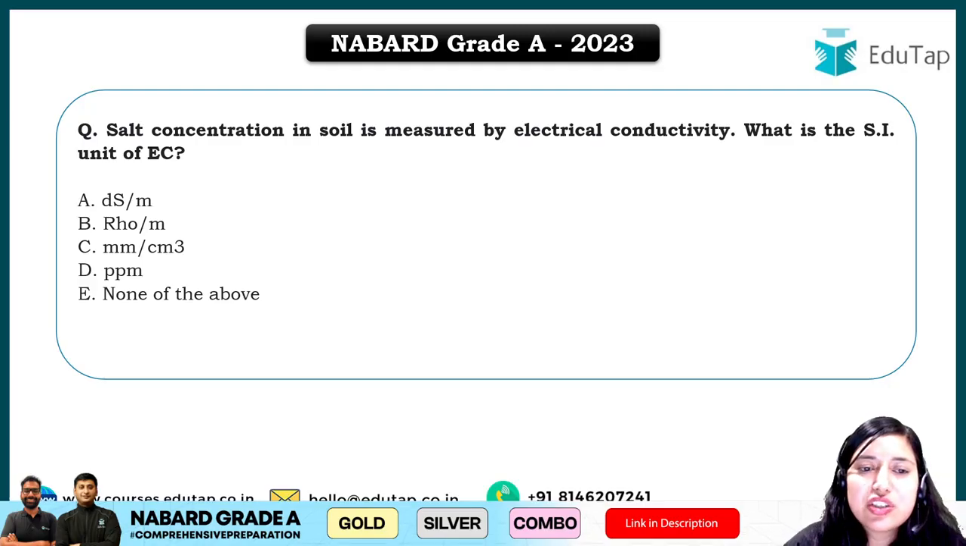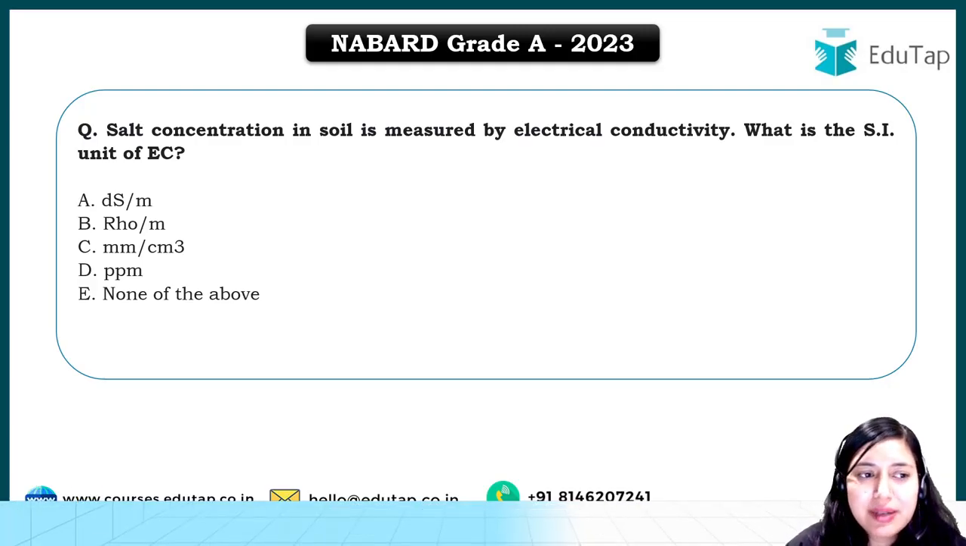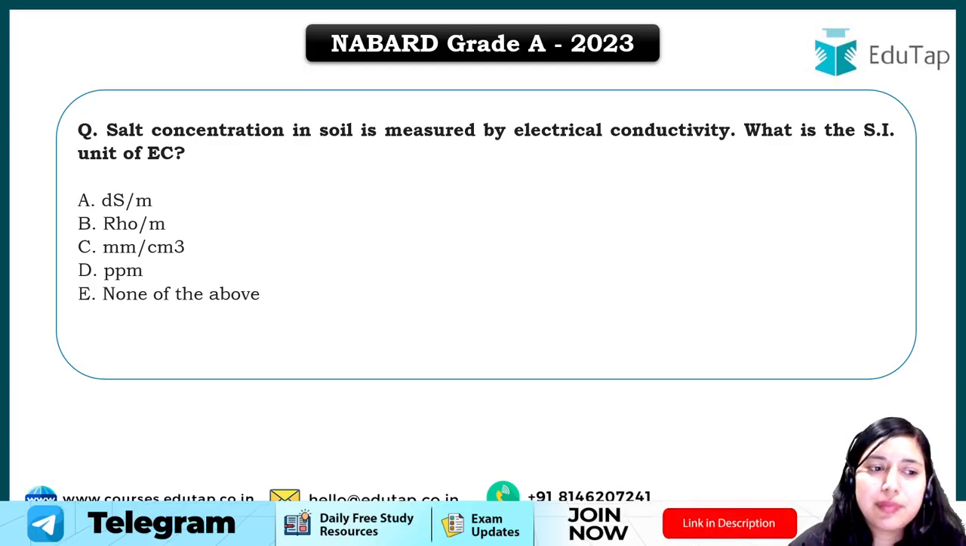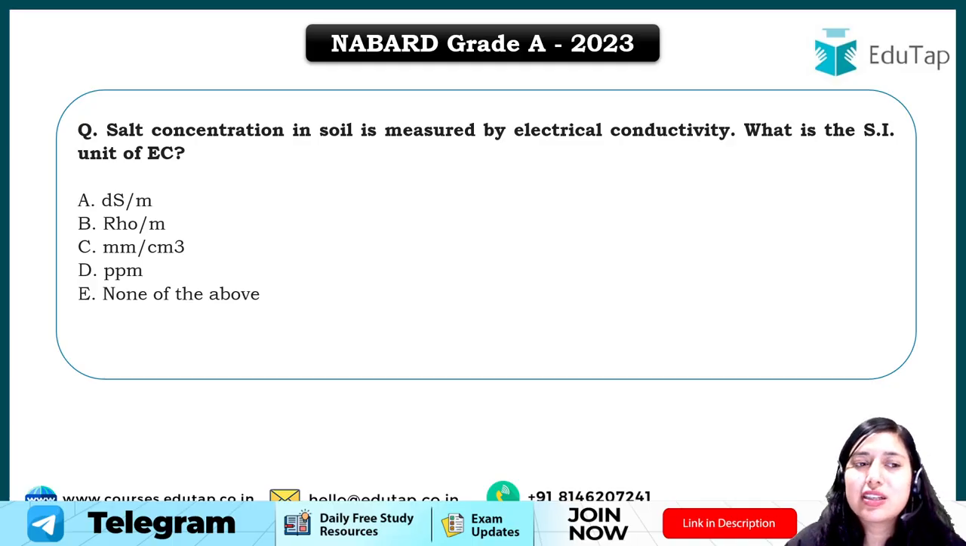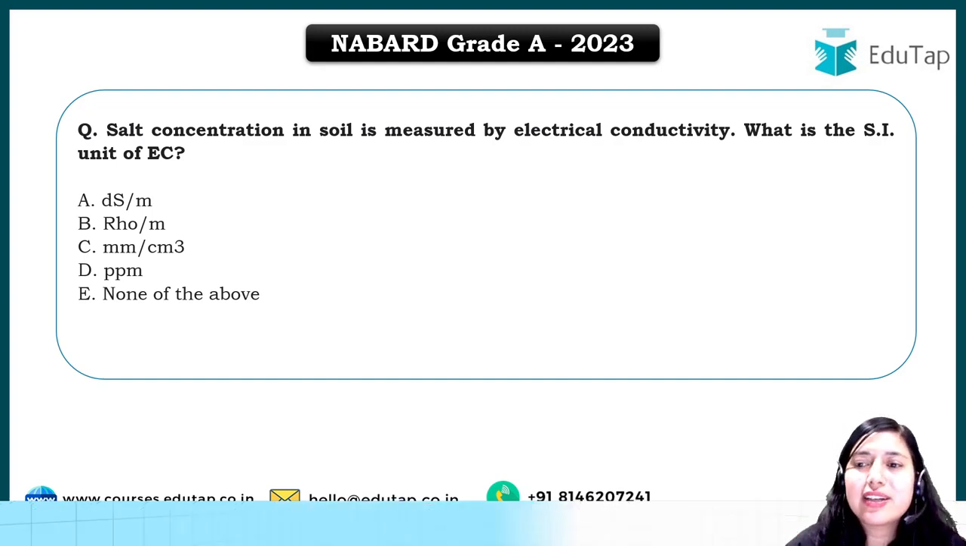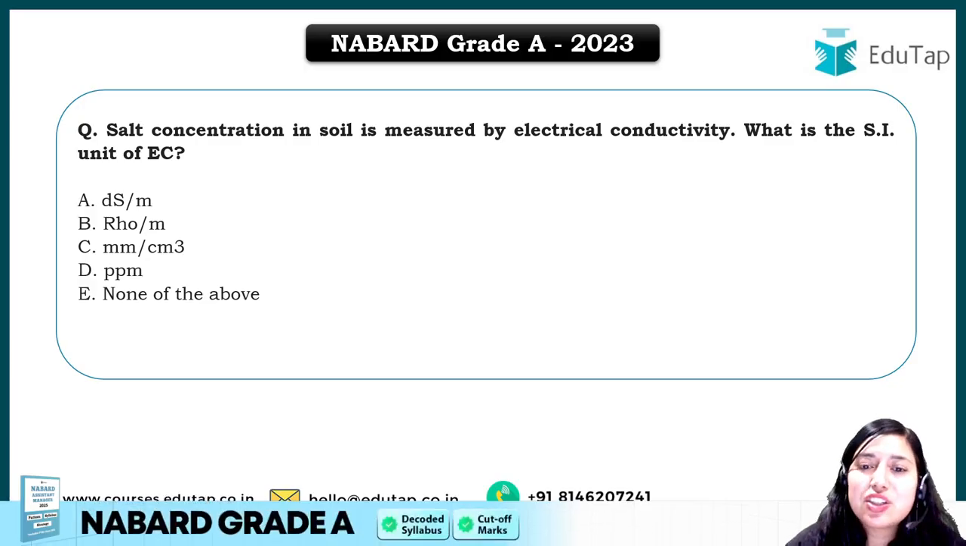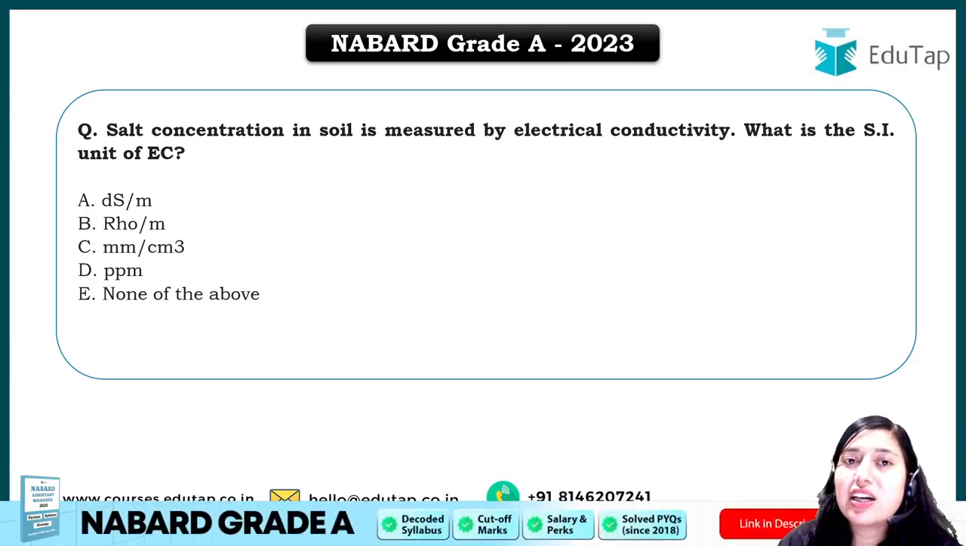So salt concentration in soil is measured by electrical conductivity. What is the SI unit of EC? So again, very important topic. This question has been asked from the topic problematic soil. So problematic soils आपने पढ़नी है अच्छे से, ठीक है? So EC is what? It is electrical conductivity that measures the concentration of salt.